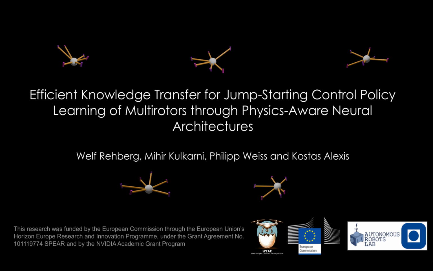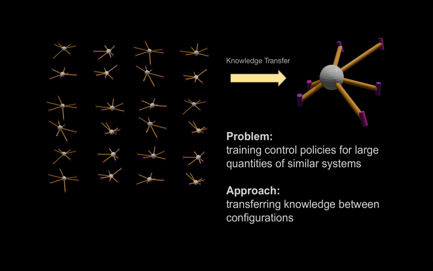In this video, we present efficient knowledge transfer for jumpstarting control policy learning of multirotors through physics-aware neural architectures. In this work, we tackle the problem of training reinforcement learning policies for a large number of multirotors from the same system family. To this end, we propose a neural architecture composed of a configuration-specific part and a part facilitating